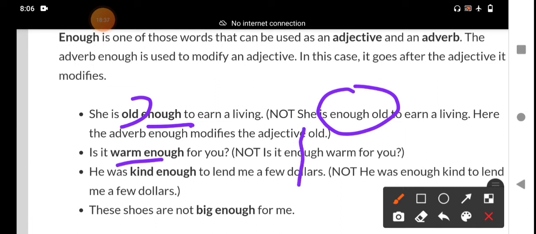It is a negative sentence. We use either positive sentences or negative sentences. These shoes are not big enough for me. These shoes are not sufficient for me, not suitable for me. Big enough. Enough is here an adverb. That is the function of an adverb.